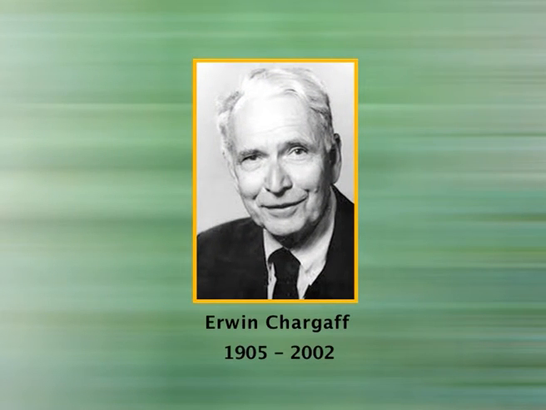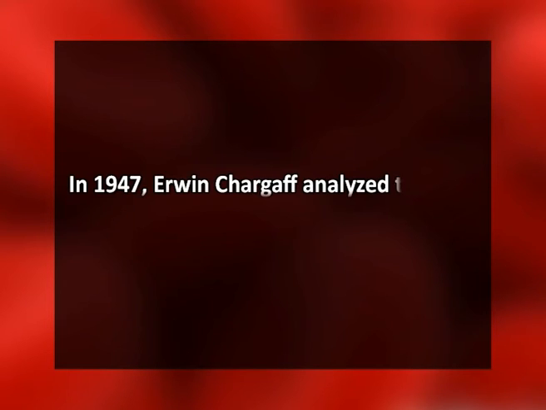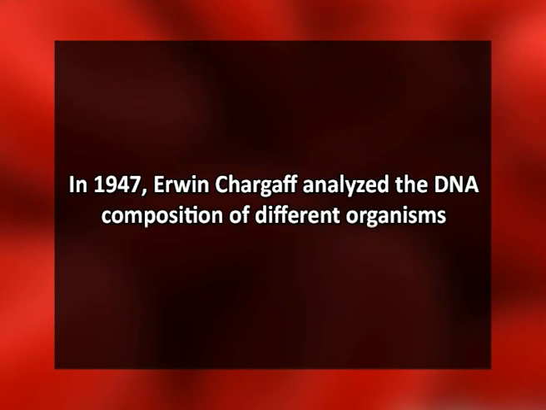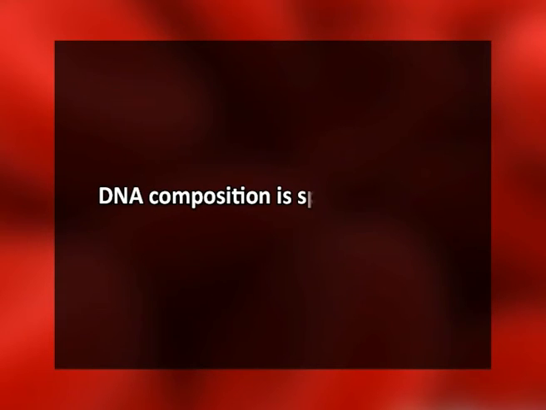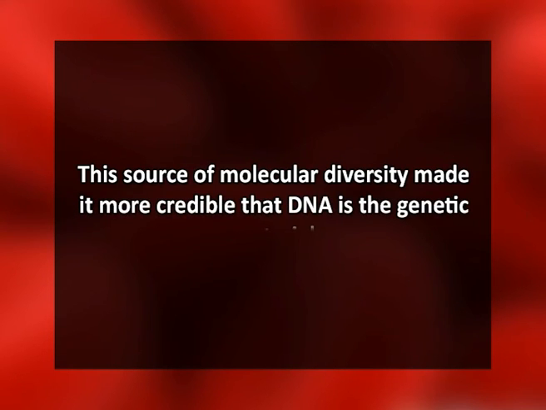Experimental evidence for DNA as a hereditary material in eukaryotes came from the laboratory of Erwin Chargaff. In 1947, he analyzed the DNA composition of different organisms. Using paper chromatography to separate nitrogenous bases, Chargaff reported the following: DNA composition is species specific. The amount and the ratios of nitrogenous bases vary from one species to another. This source of molecular diversity made it more credible that DNA is a genetic material.